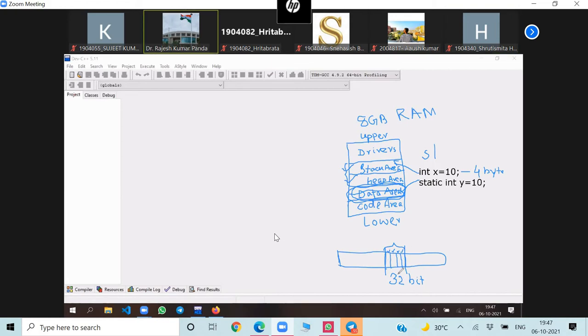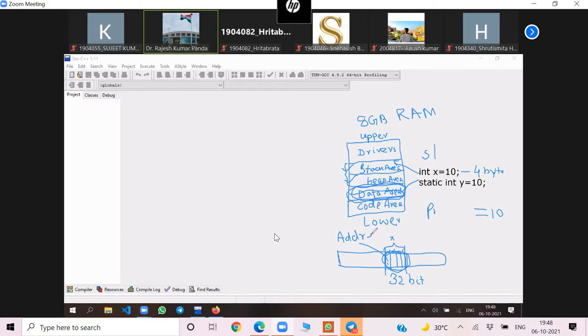But there is no nameplate here where x will be written. Then when I print x, suppose I print %d x, then 10 will be printed. How does the system know that the value of x is 10? Because in the memory, when the value 10 is stored, there is no nameplate mentioning that this value is for x. Nowhere is it mentioned. So what will be there in this memory? The value 10, and each location will have a unique identification number that is called an address.